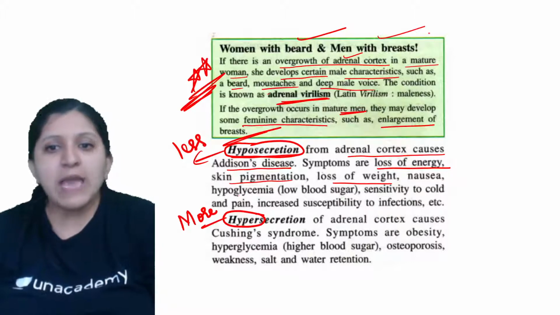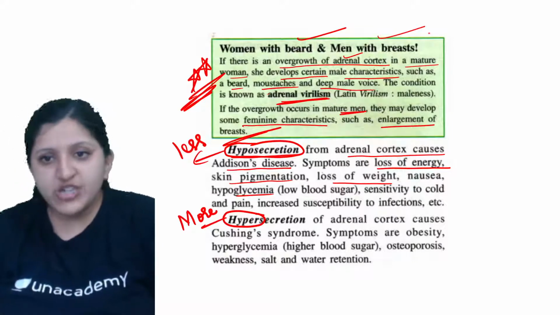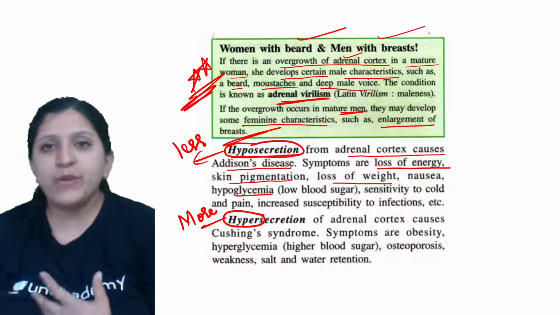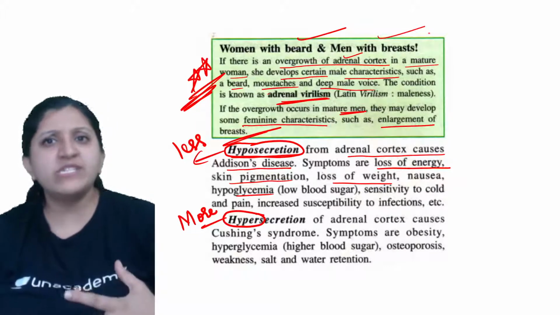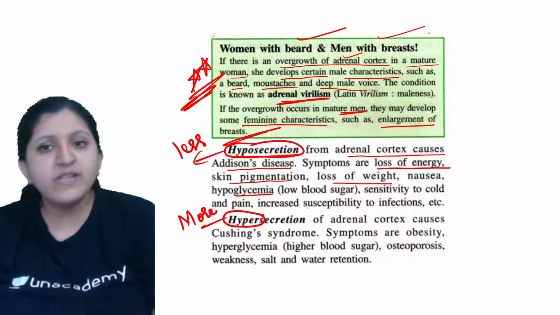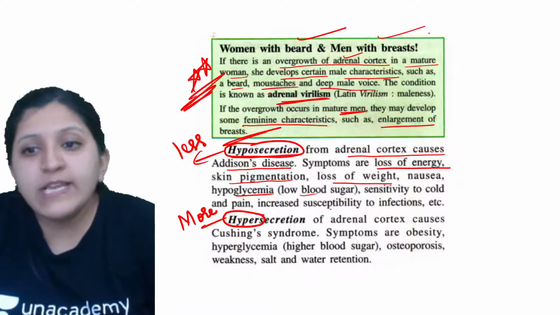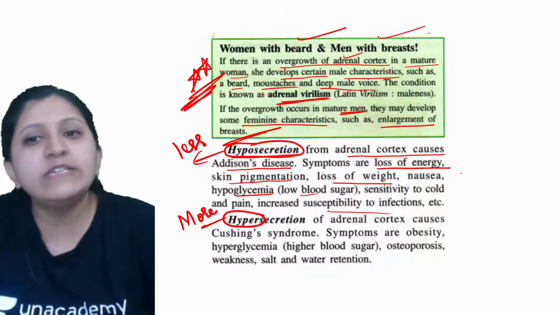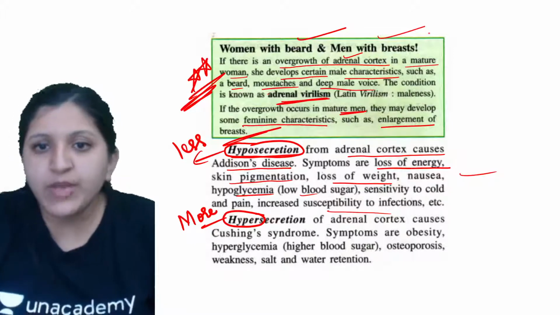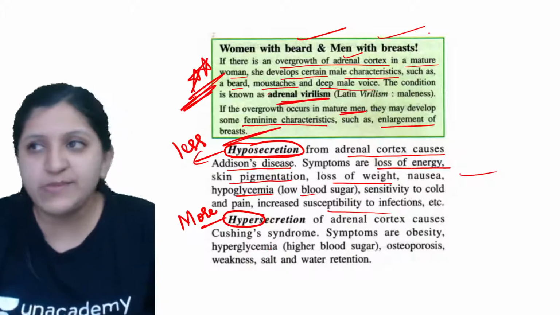So nausea, hypoglycemia. Hypoglycemia is a lower blood sugar level, because sugar supply is not done, as secretion is not occurring properly, so there is no blood pumping which is done. If there is no blood pumping, there is no sugar production, so that will lead to low blood sugar. Then sensitivity to cold and pain, increased susceptibility to infection. All this could be the symptoms of Addison's disease, and it is a less secretion. Okay, hypo.